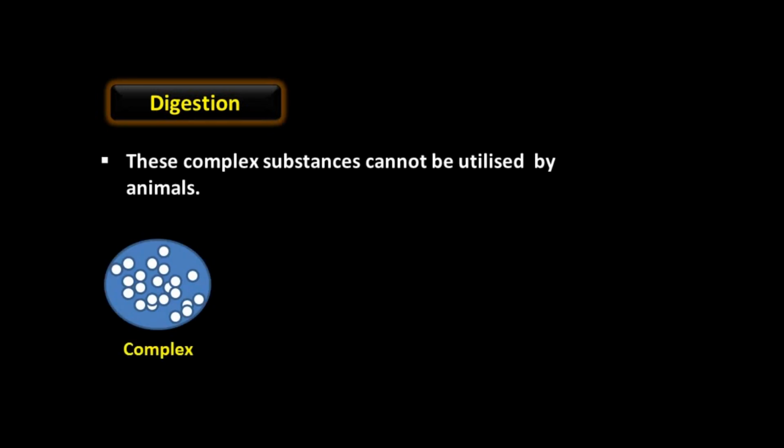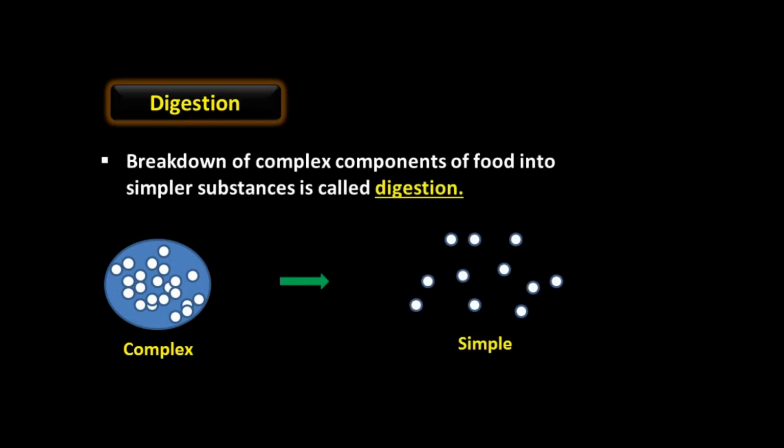Digestion. So these complex substances cannot be utilized by animals. So these complex substances break down into the simple form. This process is called as a digestion process. Breakdown of complex components of food into simpler substances is called digestion.